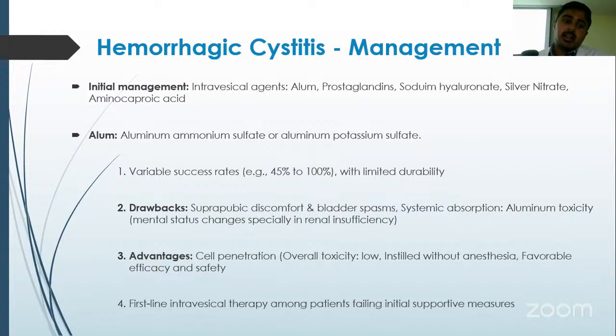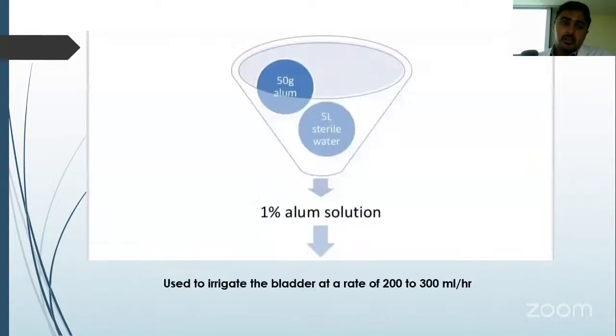How do you manage hemorrhagic cystitis? Initial management is usually supportive care with hydration, with or without bladder irrigation and fulguration, also with the use of intravesical agents, commonly alum. Various studies have shown variable success rates for alum ranging from 45% to 100%, and the durability of the hematuria treatment is limited. Drawbacks are suprapubic discomfort and bladder spasm, and if there is systemic absorption, it will lead to aluminum toxicity, leading to mental status changes. Advantage is the overall toxicity of alum is low. It can be instilled without anesthesia and has a favorable efficacy and safety profile. Thus, it is indicated as a first-line intravesical therapy.